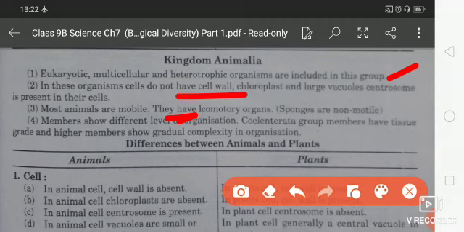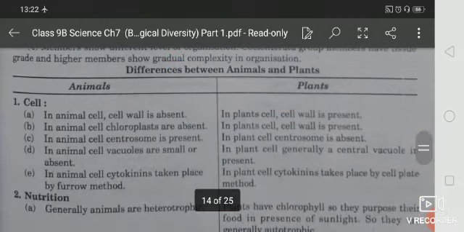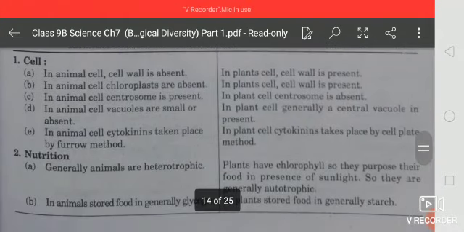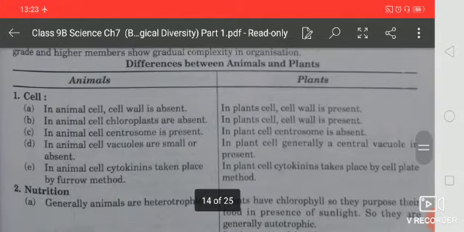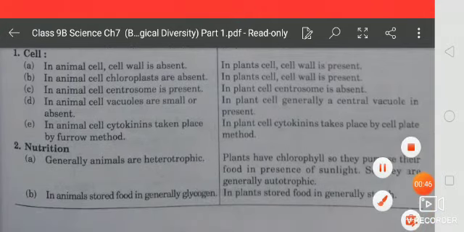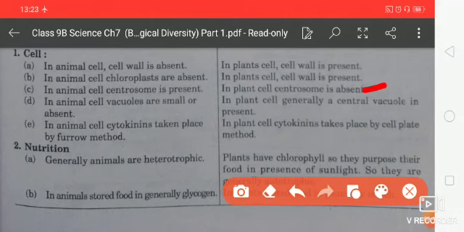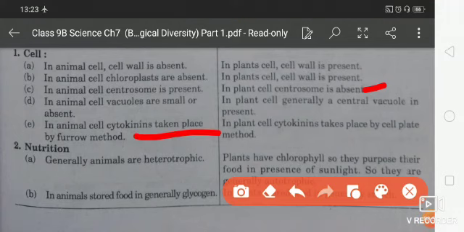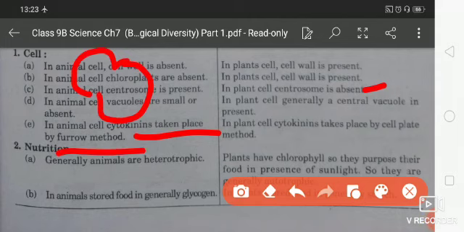So this is the difference between animal and plant cells: animal cells don't have a cell wall, but a cell wall is present in plant cells. Animal cells have a centrosome, but plant cells do not. In animal cells, cytokinesis takes place by the furrow method, that means a furrow forms and the cell divides into two cells, and in plant cells a cell plate is formed.